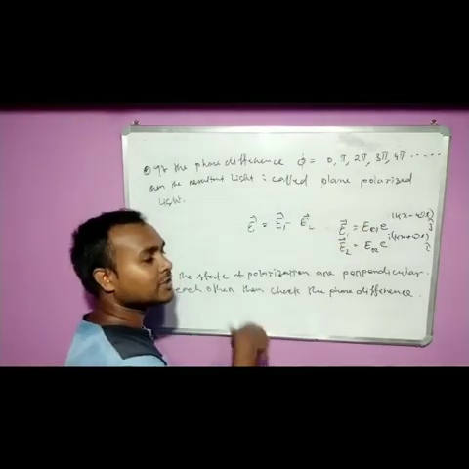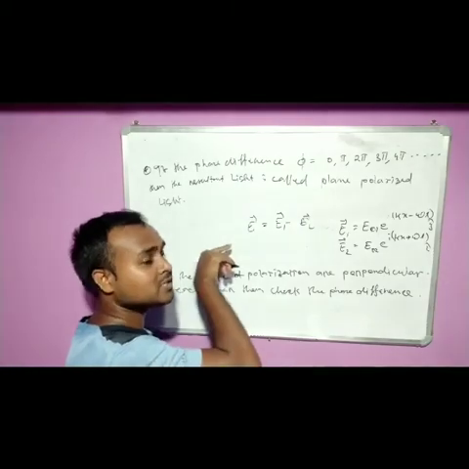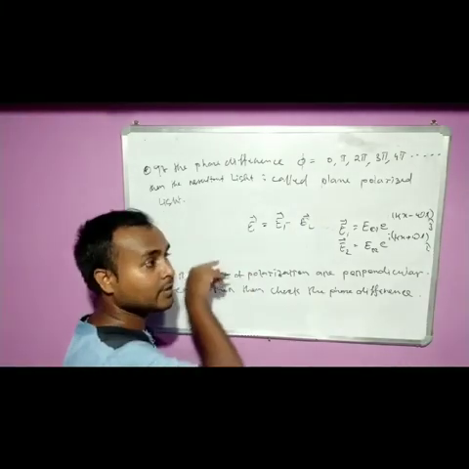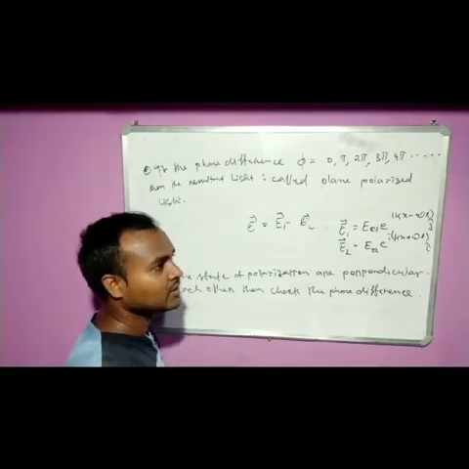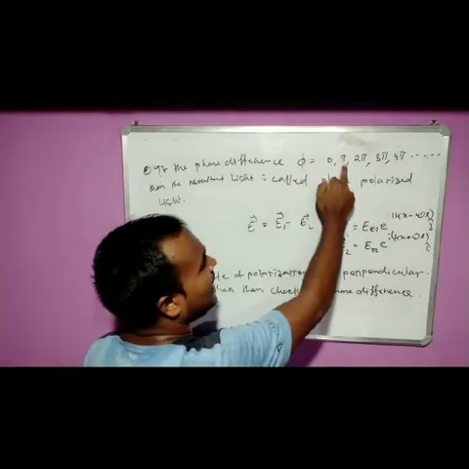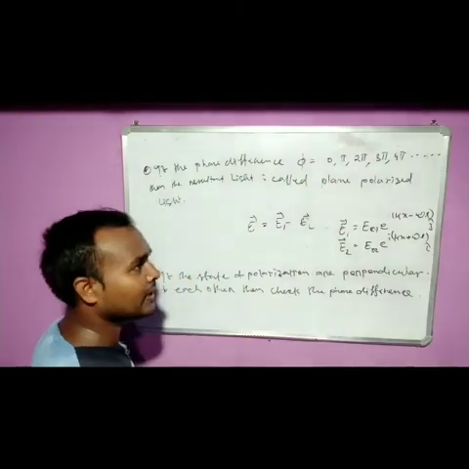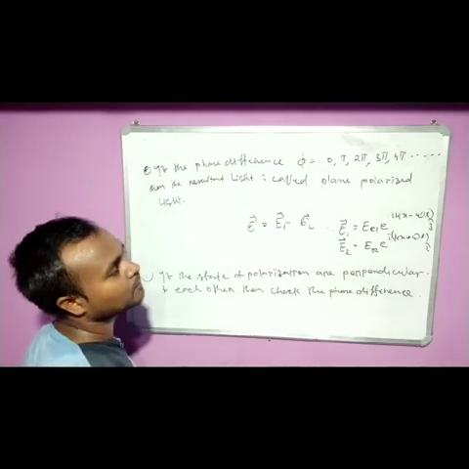So it will be like when we discuss the plane polarized light, only one direction, linear direction, ठीक है. So in this case, if we are getting 0, pi, 2 pi, 3 pi, 4 pi, then the resultant light will be a plane polarized light.